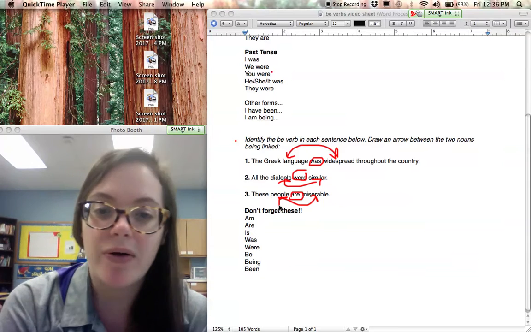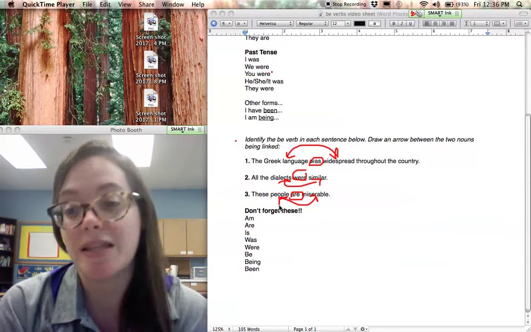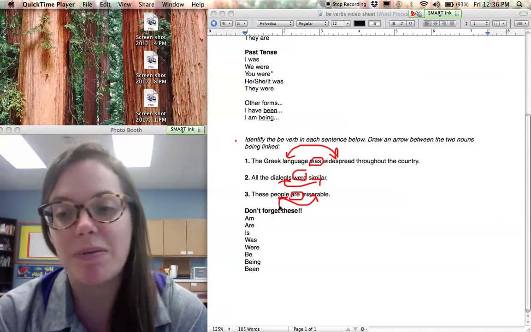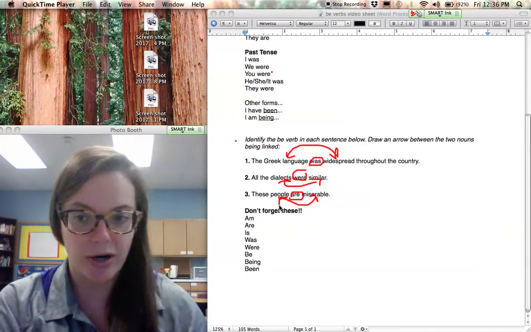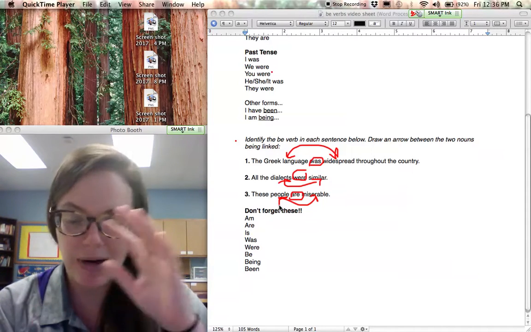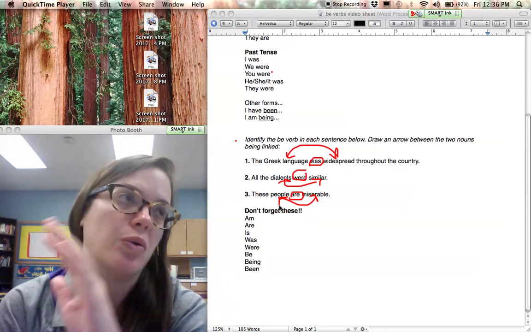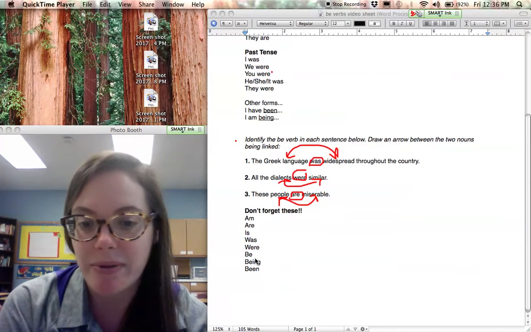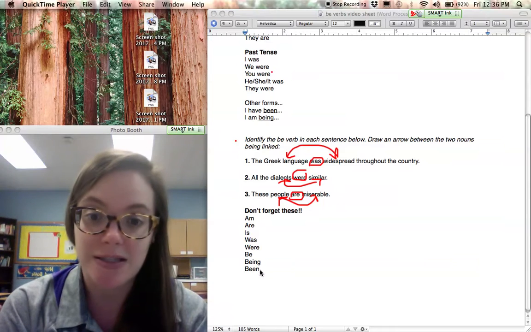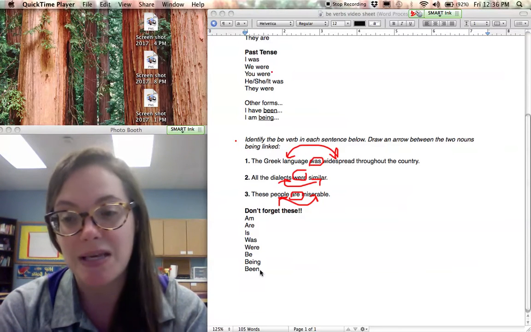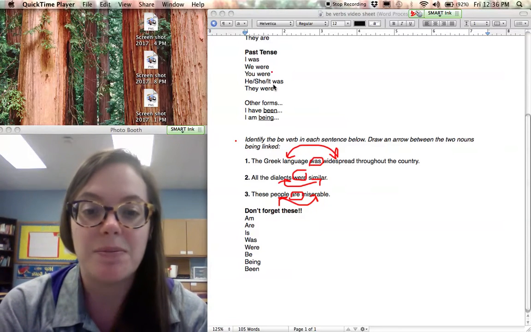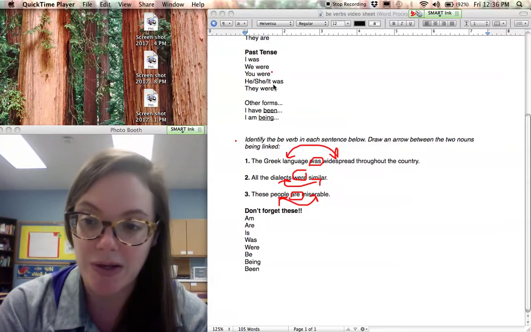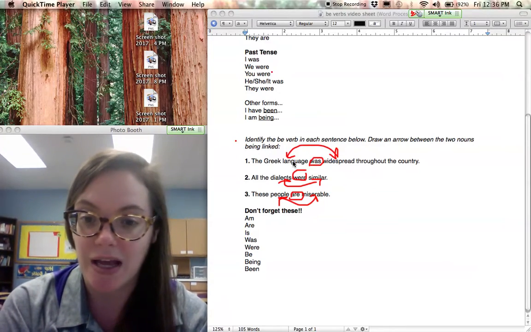Good. Okay. So don't forget these, because all the time I have people mix up be verbs with other types of words. They mix them up with pronouns, they mix them up with prepositions. They just totally forget about them, okay? So am, are, is, was, were, be, being, been, okay? So lots of A's, lots of W's, lots of B's, okay? So we don't want to forget those. We want to make sure those stick in our heads, all right?